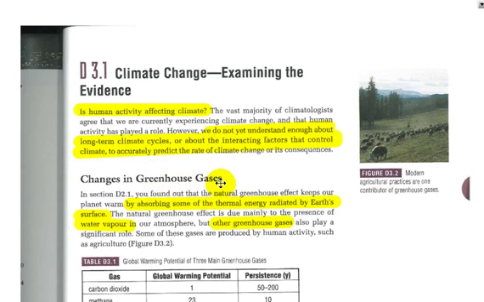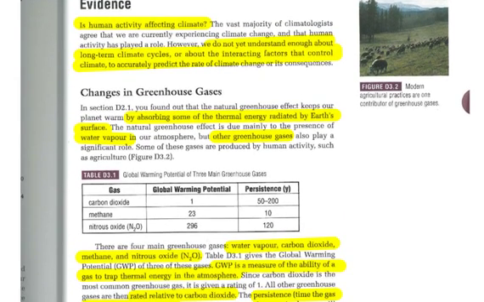So if we look at the changes in greenhouse gases, we did that little lab dealing with the greenhouse effect. And of course, the natural greenhouse effect keeps our planet warm by absorbing some of the thermal energy radiated by Earth's surface. Some of the energy leaves Earth, but greenhouse gases act like a blanket, keeping that energy close to the Earth. The natural greenhouse effect is due mainly to the presence of water vapor in our atmosphere, but other greenhouse gases also play a significant role. And some of these gases are produced by human activity, such as agriculture.